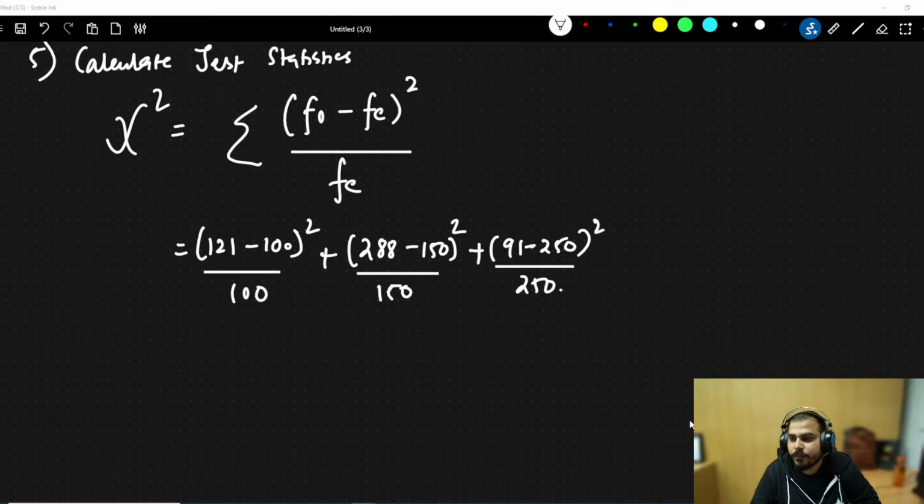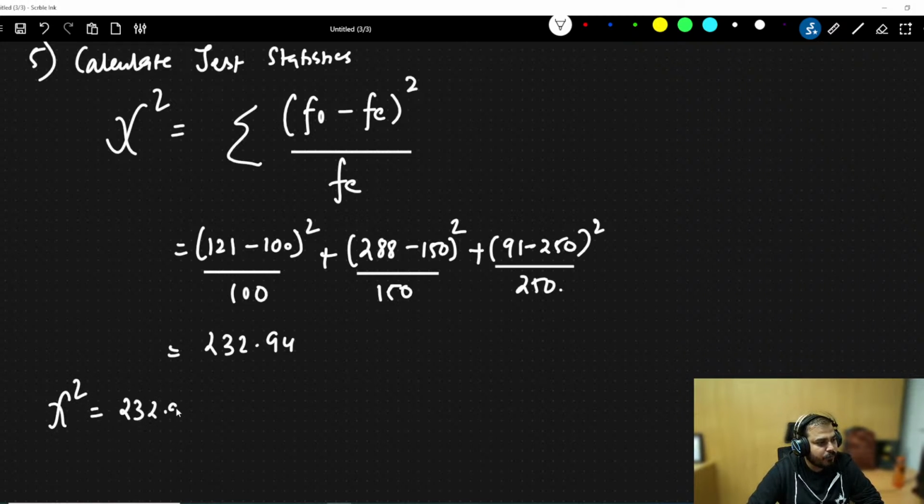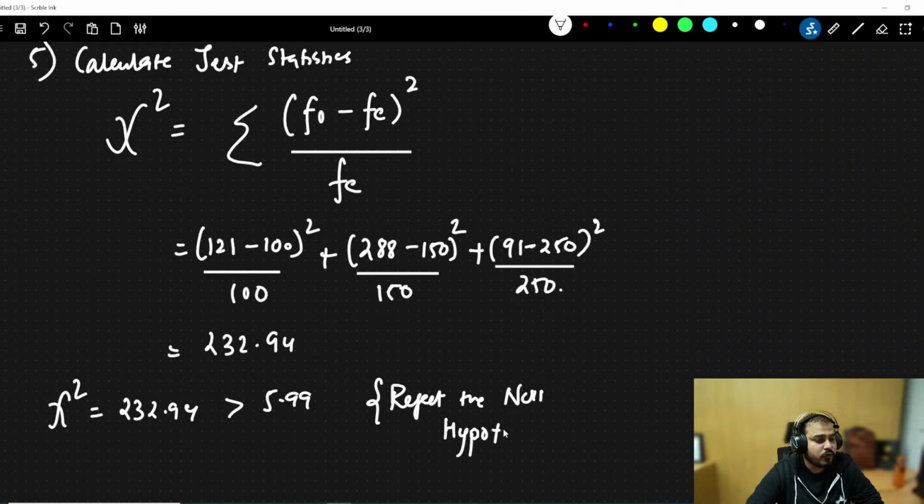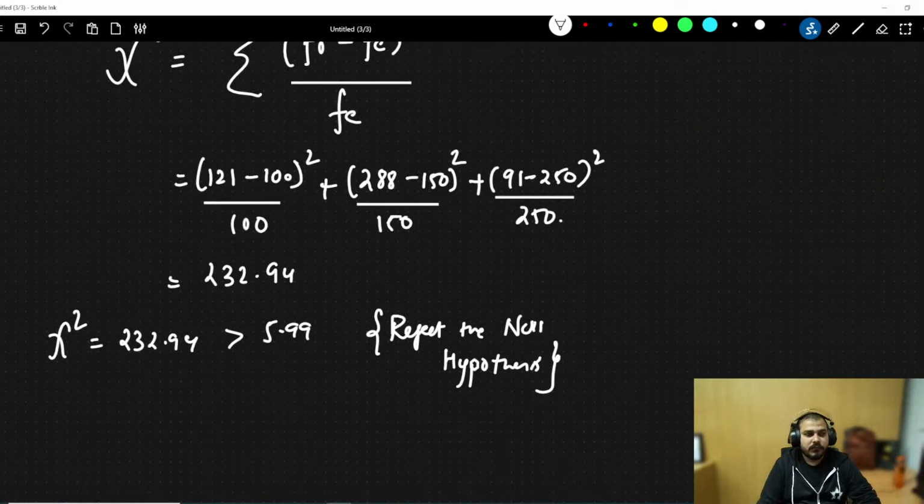So what will be the output? Quickly tell me. Yes, one guy has absolutely sent me right. 232.94. That basically means my chi-square is 232.94, which is obviously greater than 5.99. So what we have to do? We have to reject the null hypothesis, and which is absolutely true because the population distribution has changed. Okay. So this was my final outcome.